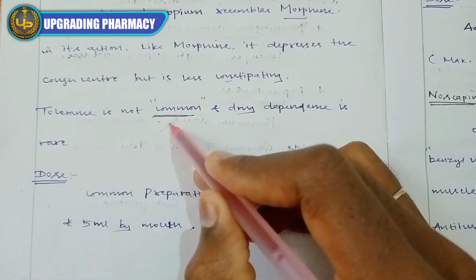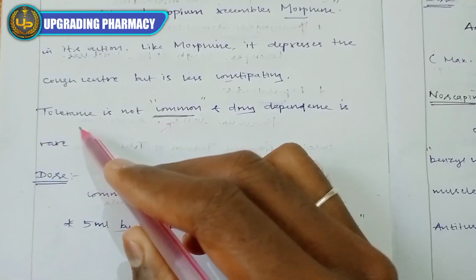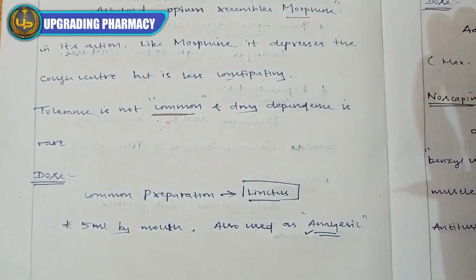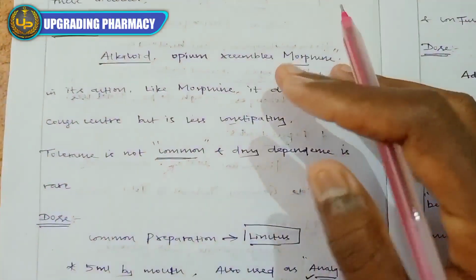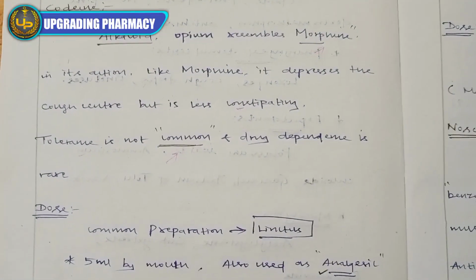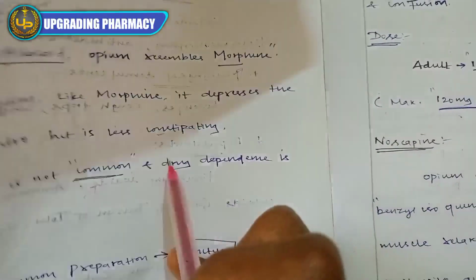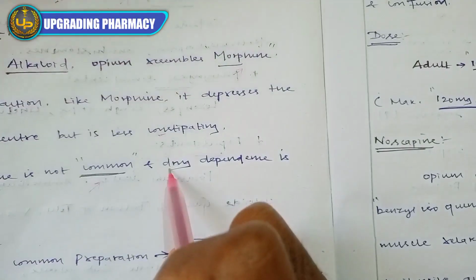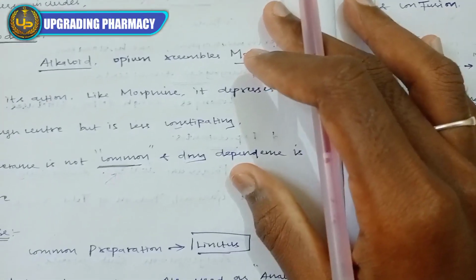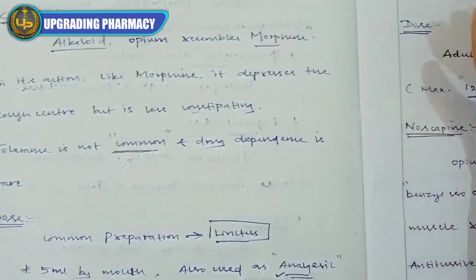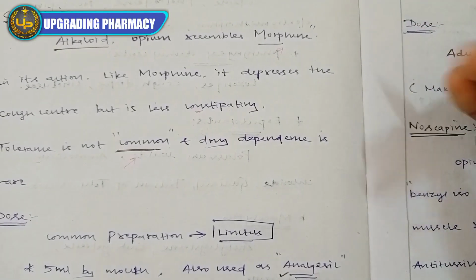Tolerance is not common and drug dependence is rare. But it is not that dependence is never produced; when you are addicted to codeine syrup, it can also cause drug dependence.